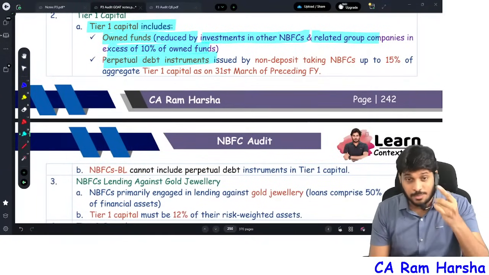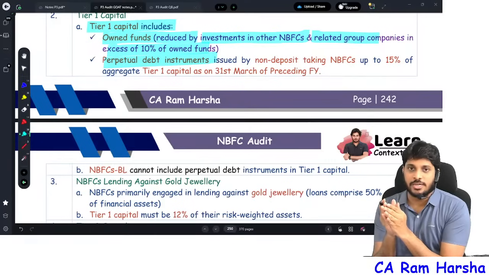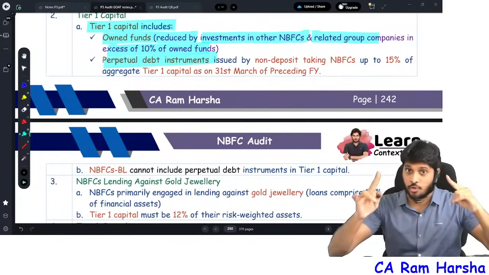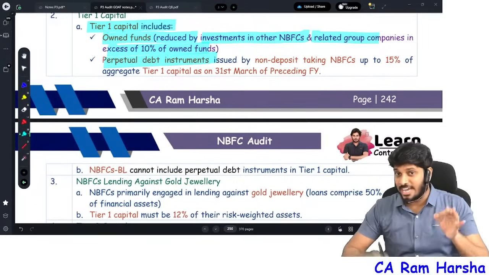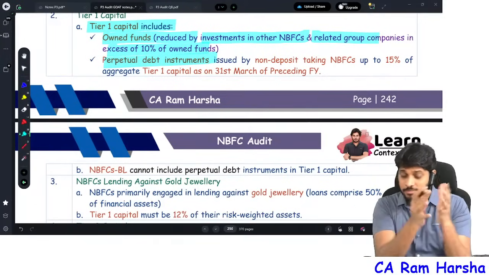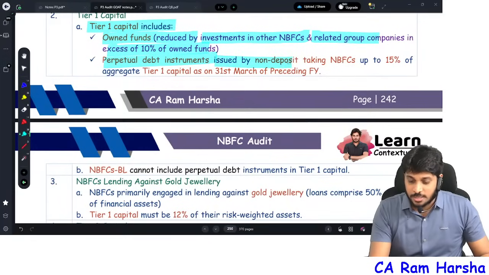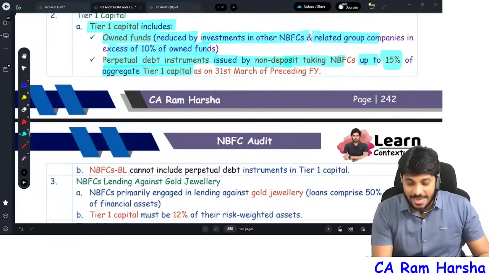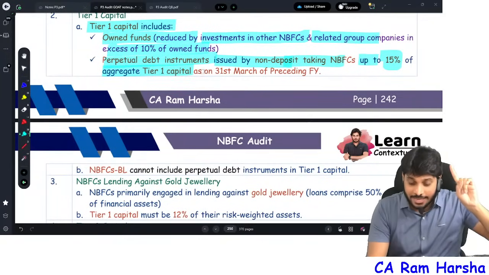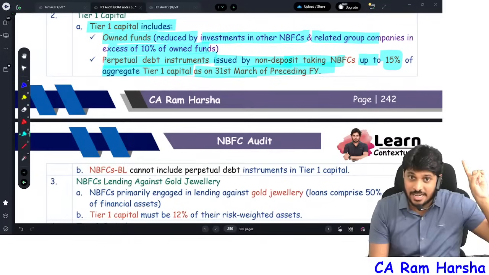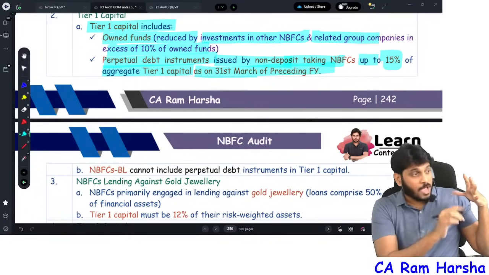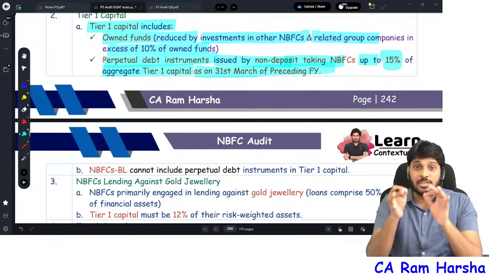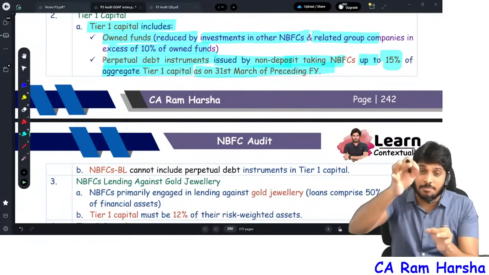And how much can be part of tier 1 capital? Suppose an NBFC issued some perpetual debt. That perpetual debt will be classified into both tier 1 and tier 2. How much of the perpetual debt comes in tier 1? Perpetual debt issued by a non-deposit taking NBFC can be up to 15% of the aggregate tier 1 capital as on 31st March of the last year. Last year's tier 1 capital information you will have. On that you apply 15%, and up to that amount, in this year, perpetual debt can be part of tier 1 capital.